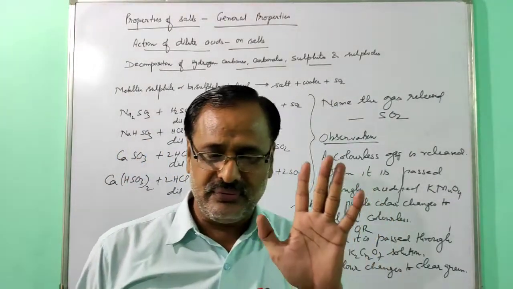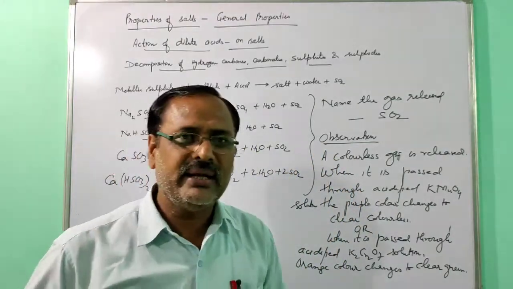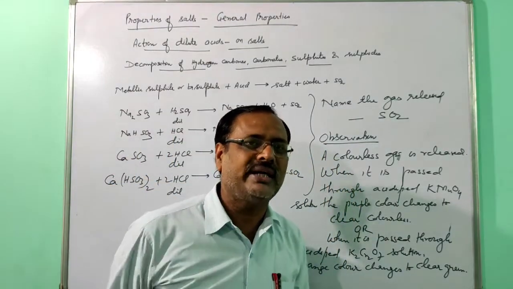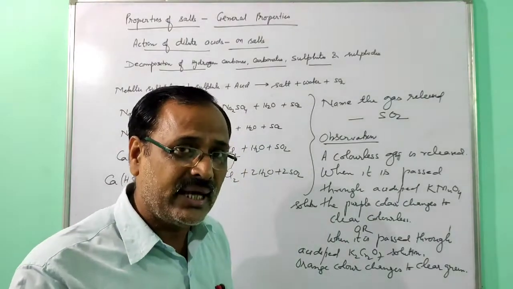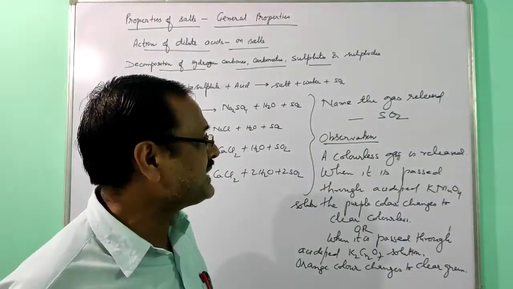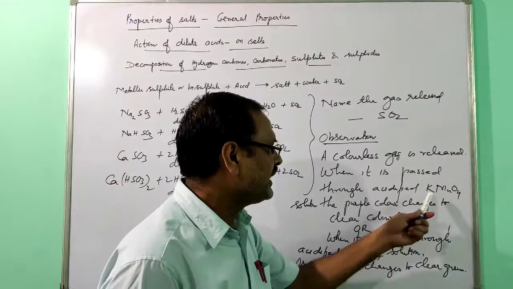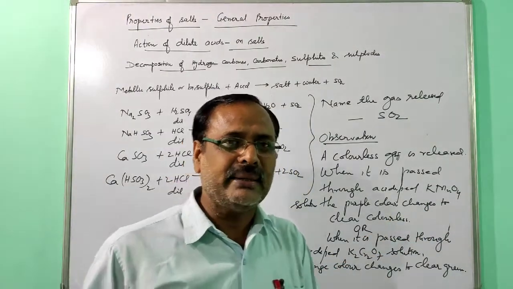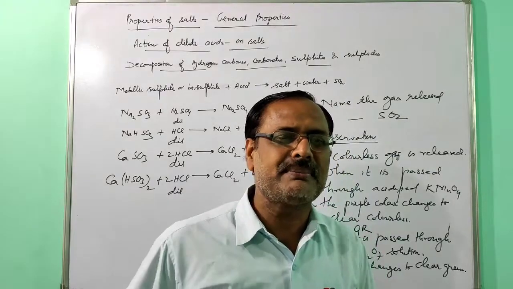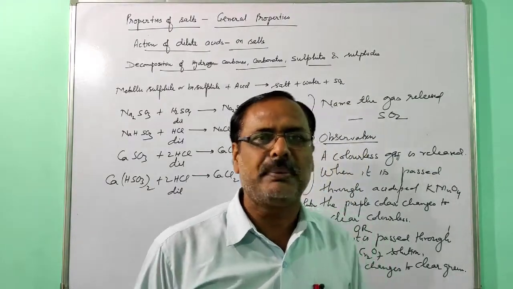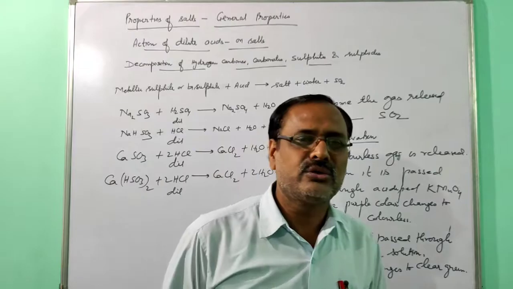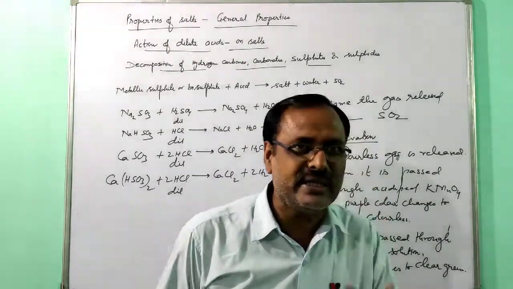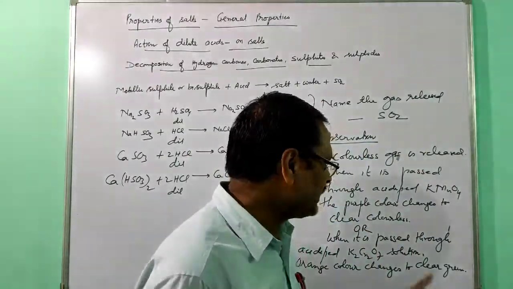So regarding the test, whenever it is asked for carbon dioxide, you can use lime water, and whenever it is asked for sulfur dioxide, you can use KMnO4 and potassium dichromate. If it is asked to give a chemical test, when you go to the practical chemistry part, they have this question asked in board papers: give a chemical test to distinguish between carbon dioxide and sulfur dioxide. So either KMnO4 or K2Cr2O7 solution can be used.